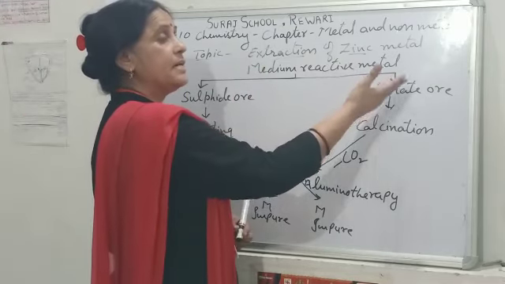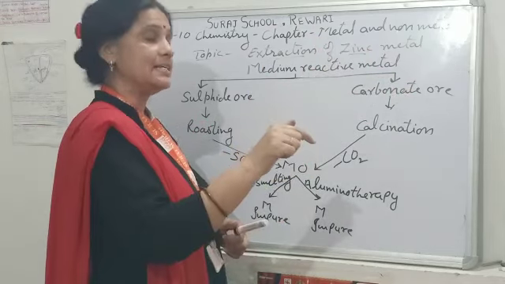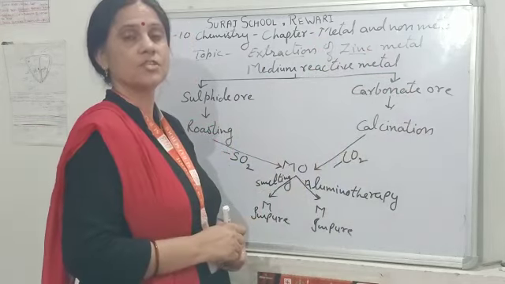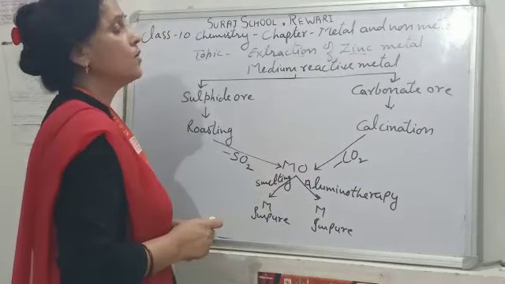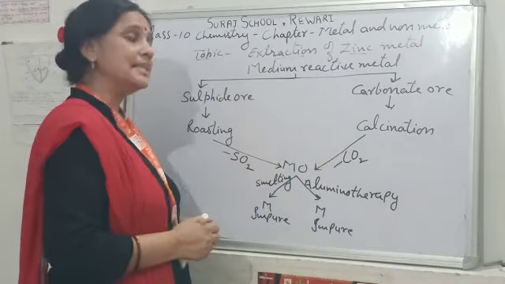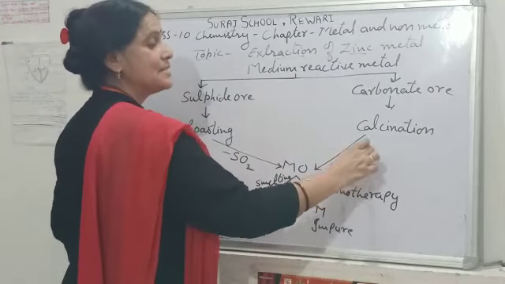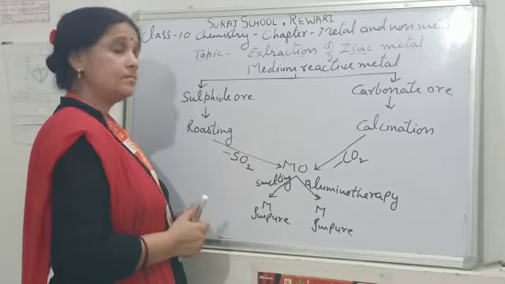If a medium reactive metal is found in the form of carbonate ore, in that case we do the process of calcination. Calcination is the process in which carbonate ore is strongly heated in the absence of oxygen. In that case carbon dioxide gas evolves and we get metal oxide.